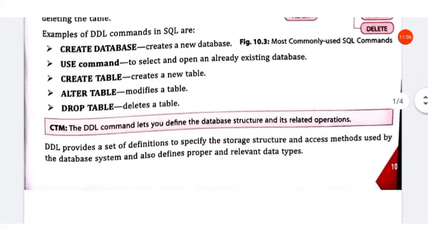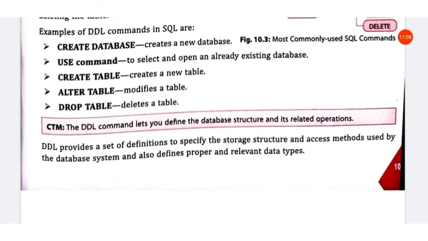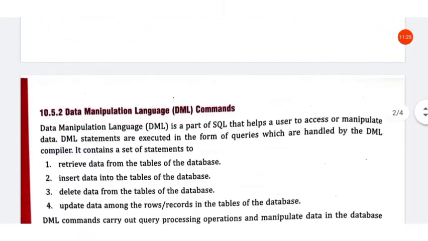So the DDL commands let you define the database structure and its related operations. DDL provides a set of definitions to specify the storage, structure and access methods used by the database, and also defines proper and relevant data types.